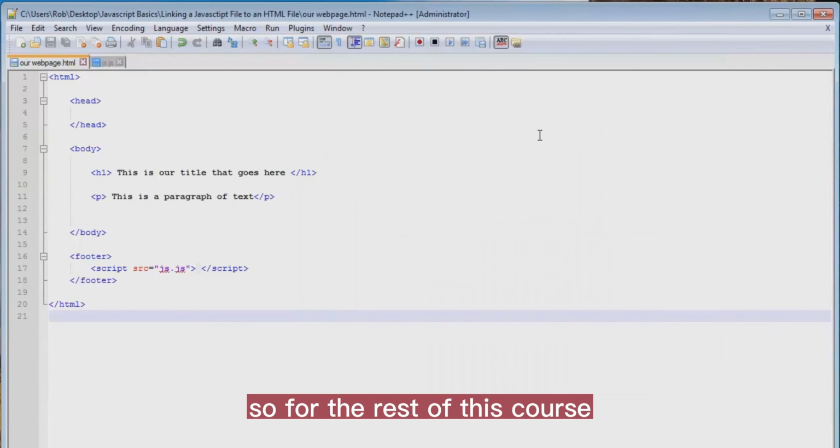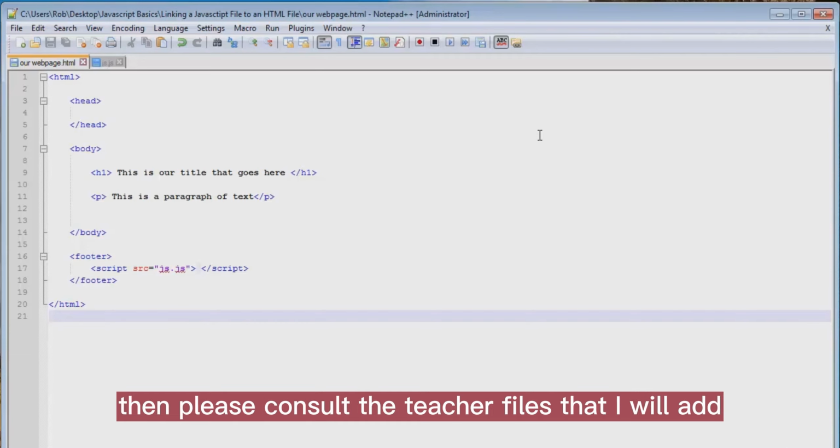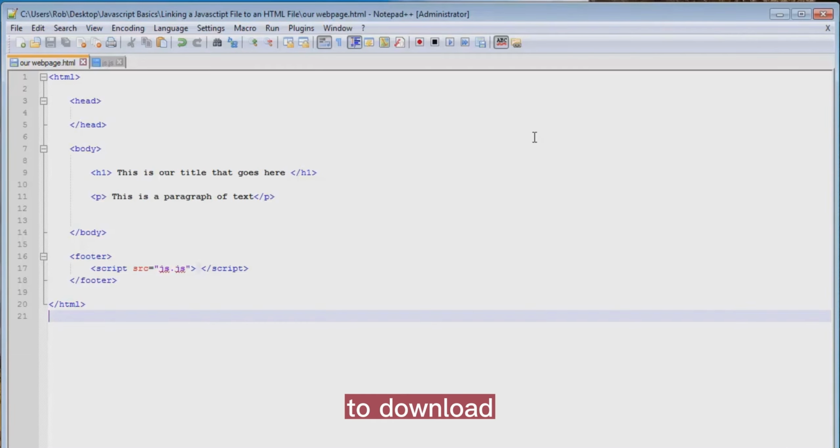So for the rest of this course, I'm going to be creating all our lectures and all the coding content using external JavaScript files. If you need help with this, or you just can't get this to work, then please consult the teacher files that I will add to download that you can view.